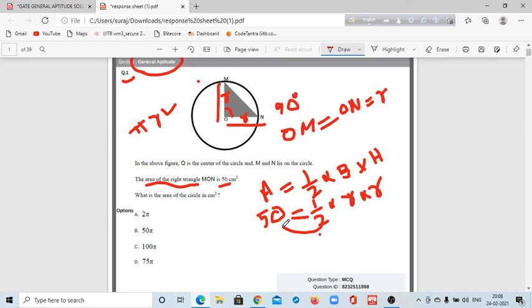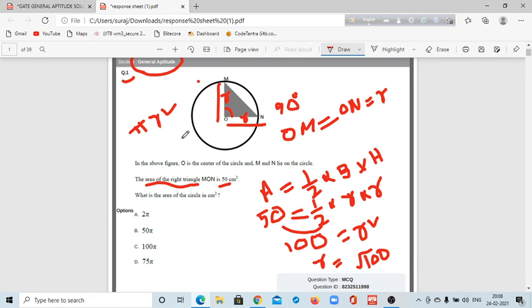So you can multiply this and this, so it will be 100, and it will be r square. So what is the value of r? So r is root over 100. Root over 100. It's very simple.